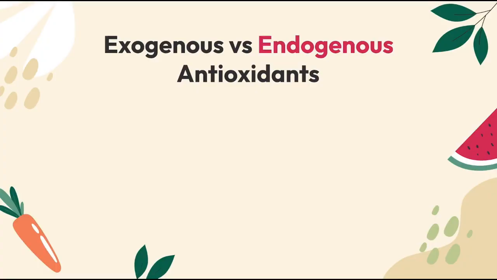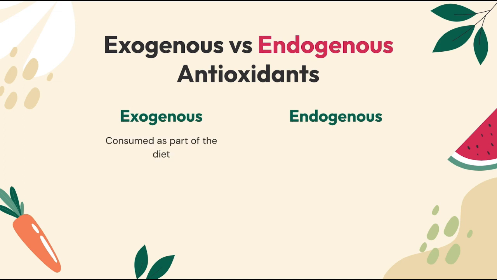There are two different types of antioxidants, exogenous and endogenous. Exogenous antioxidants are those consumed as part of the diet, while endogenous antioxidants are those that are produced by the body. Some notable exogenous antioxidants are vitamins A, C, and K, and other minerals or phytochemicals. These exogenous antioxidants are most abundant in fruits and vegetables, but can also be found in many other food products such as some meat and fish.